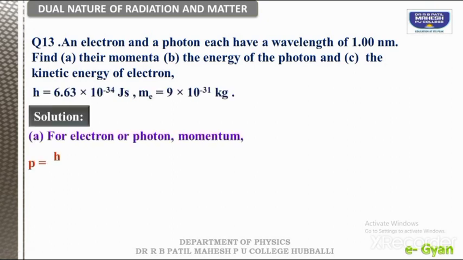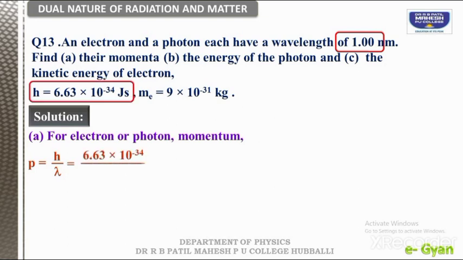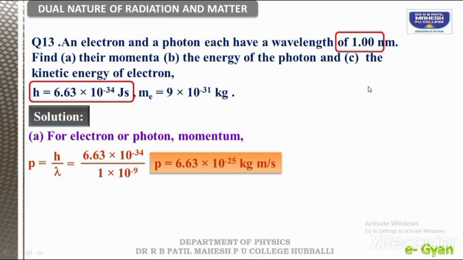Okay, let us take this with the given data. The formula is p is equal to h divided by lambda. So h is given and lambda is also given. So the momentum of that electron is how much? Direct question. h divided by lambda. So what is the answer? Minus 25 kg. Okay.